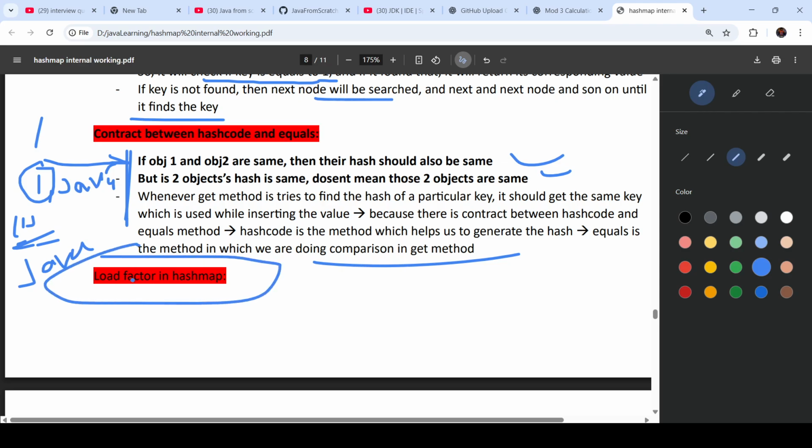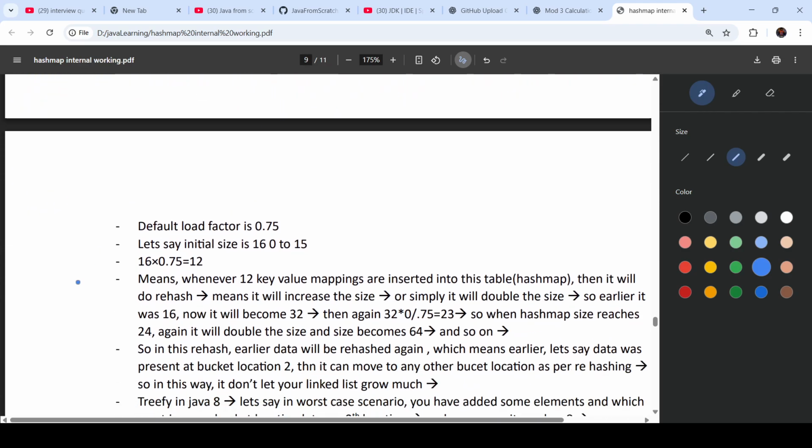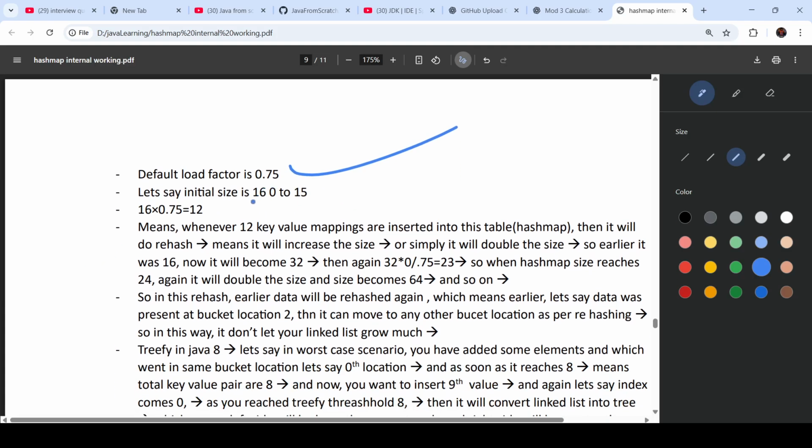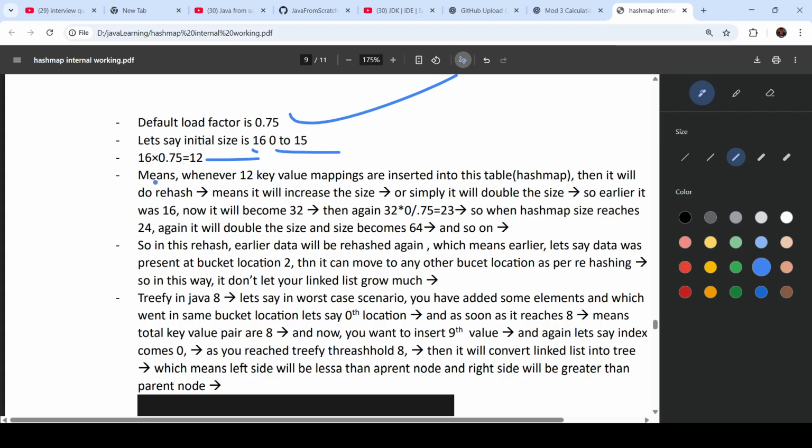So we will see some load factor in HashMap. The default load factor is 0.75, and let's say the initial capacity is 16, that is 0 to 15, and 16 into 0.75 is 12. This 12 means whenever 12 key value mappings are inserted into the HashMap, then it will do rehash.